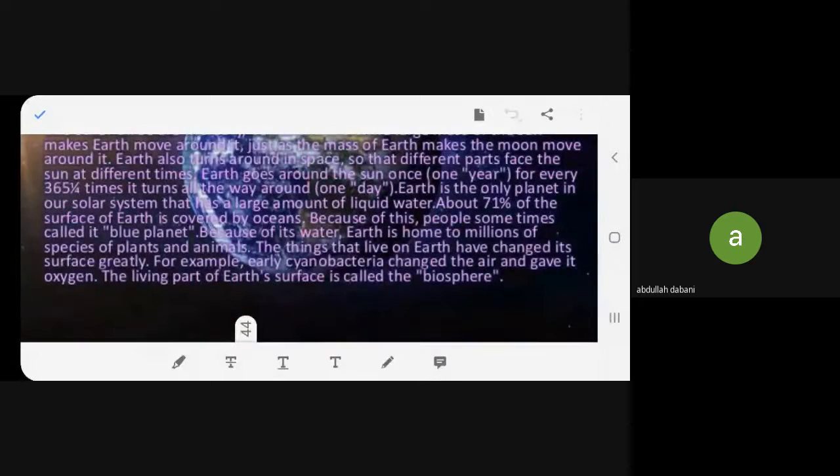For example, early tiny bacteria changed the air and gave it oxygen. The living part of Earth's surface is called the biosphere.